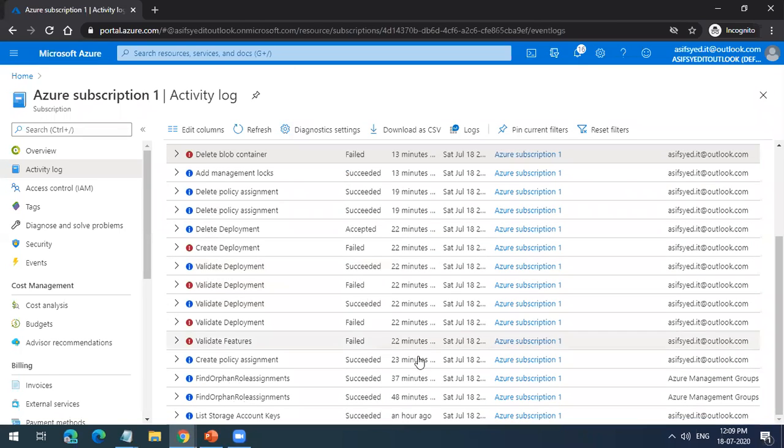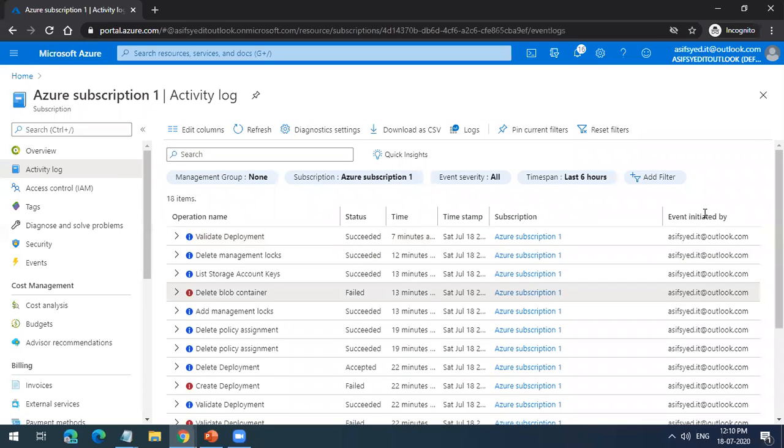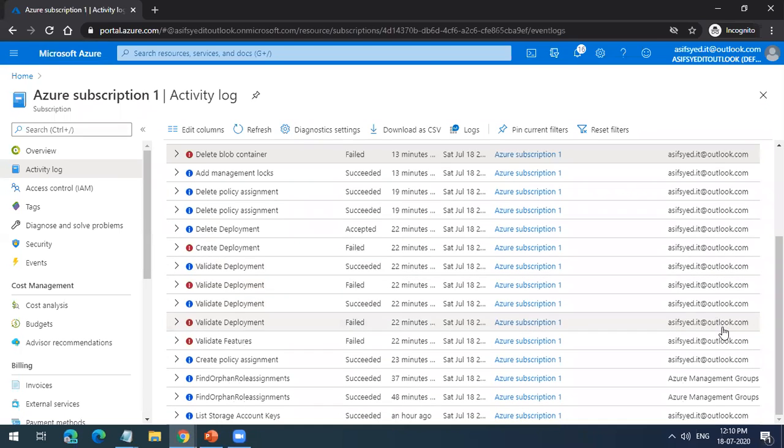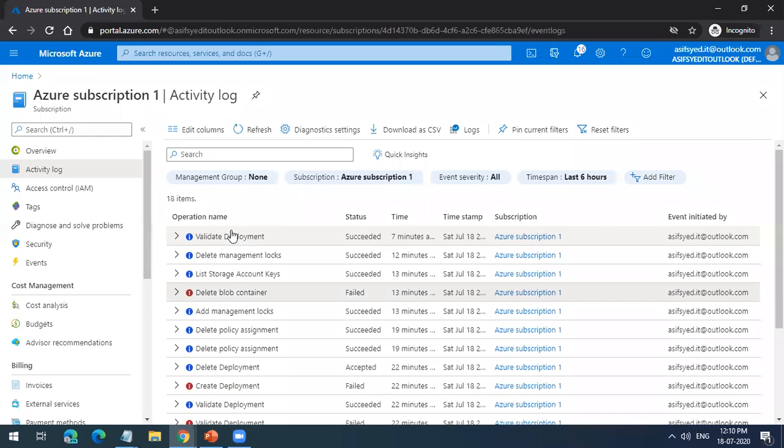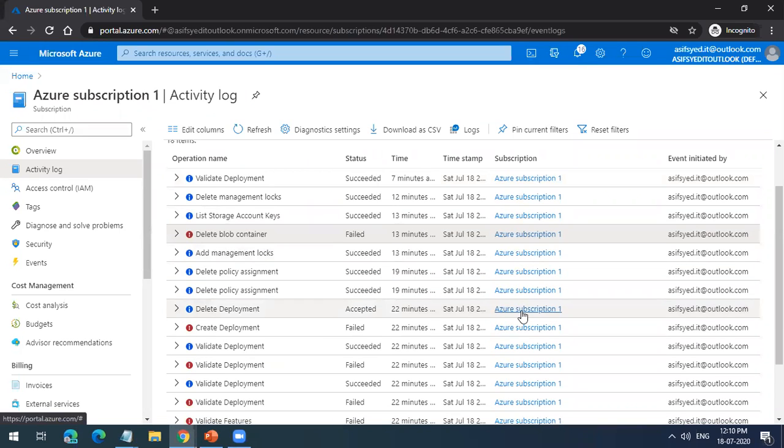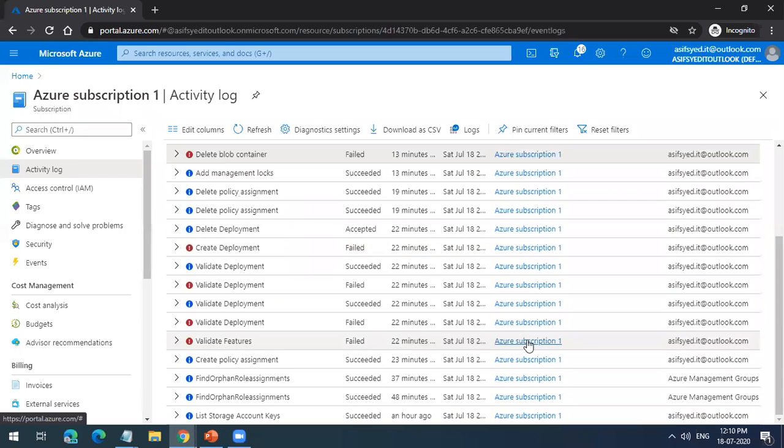So I see whatever I have done in my subscription, you will see who initiated it. Okay, and you will see what they have done, the operation, whether it was a success or failed, the time when they did it, the date, at what level they have done it. If you have different subscriptions, you can see the various subscriptions here. Okay, so you can see that at the activity log.